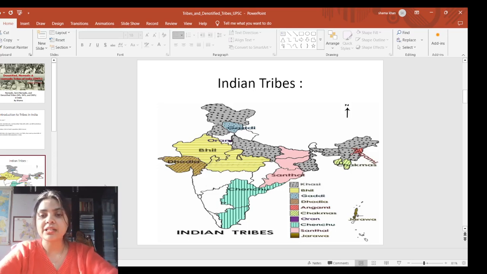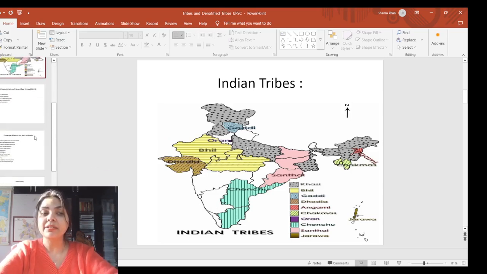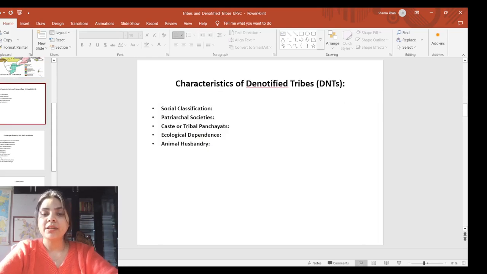The question has been asked already: the Jarawa community, or the Jarawa tribes, belong to which state? They belong to Andaman and Nicobar. You have to be very particular and remember this with the state, as questions have been asked time and again with respect to tribes. So I request you to remember it. Now let's look at the characteristics of denotified tribes.